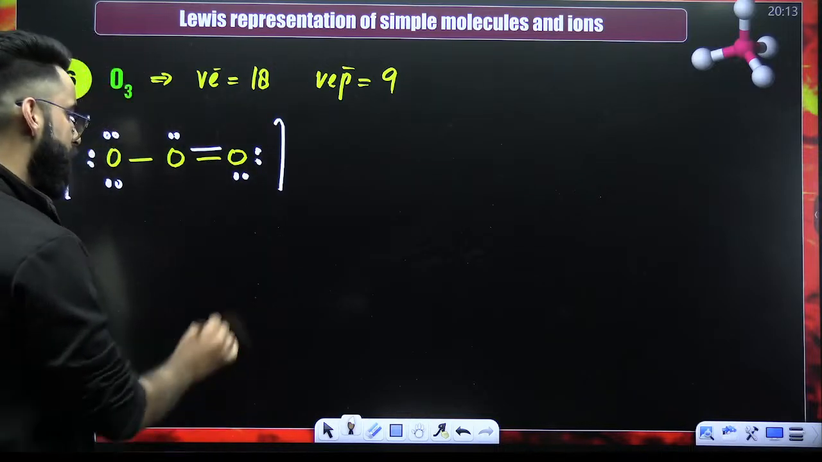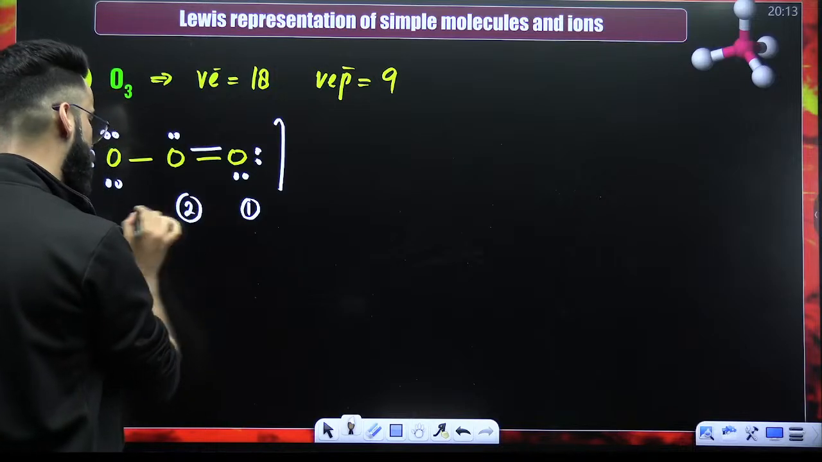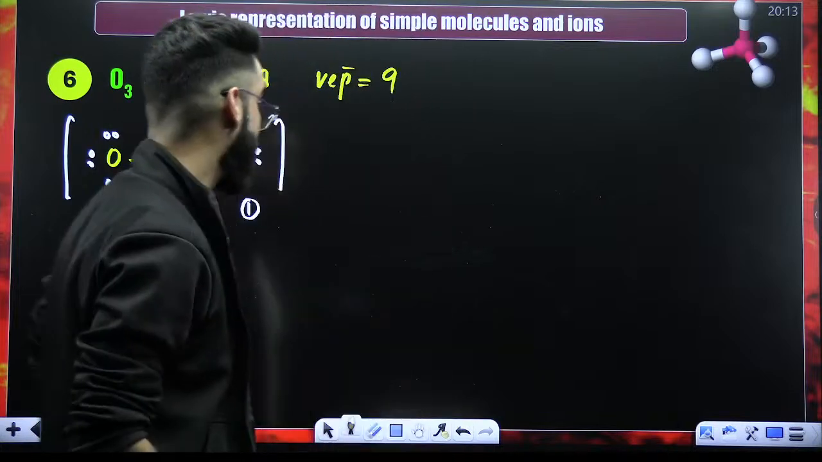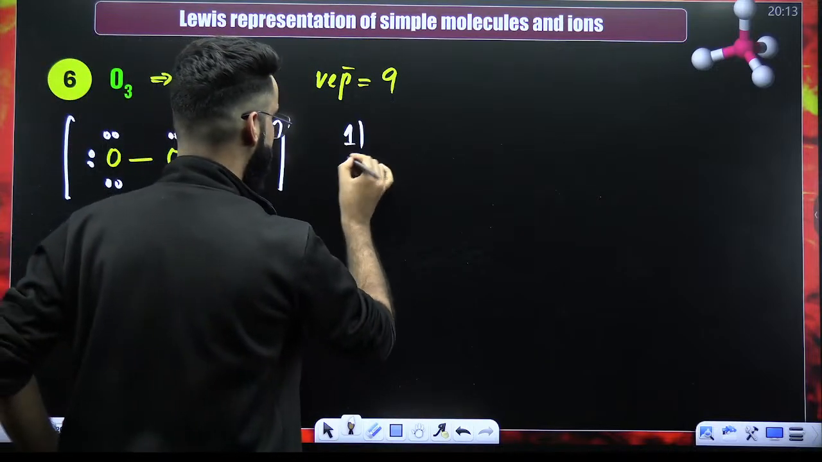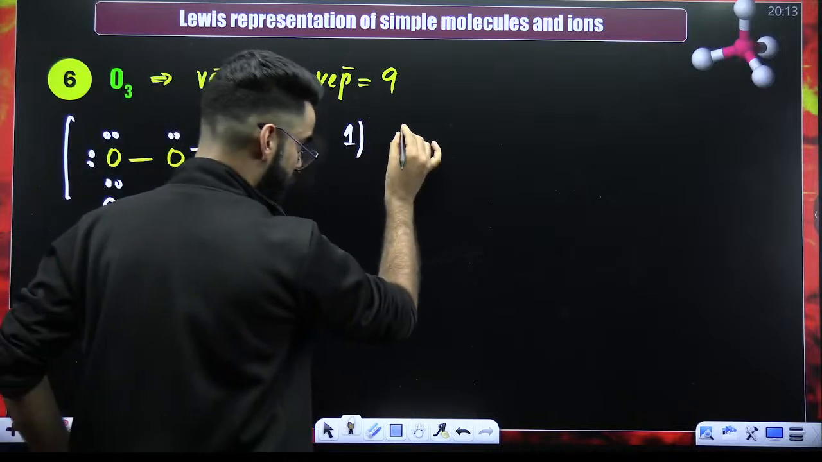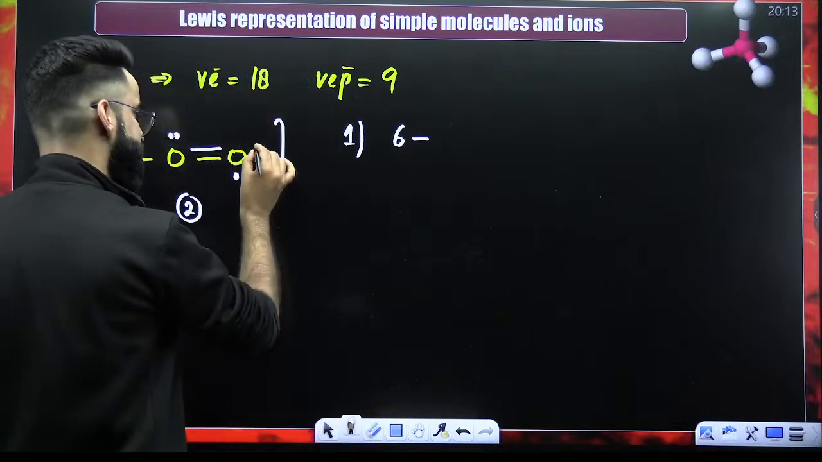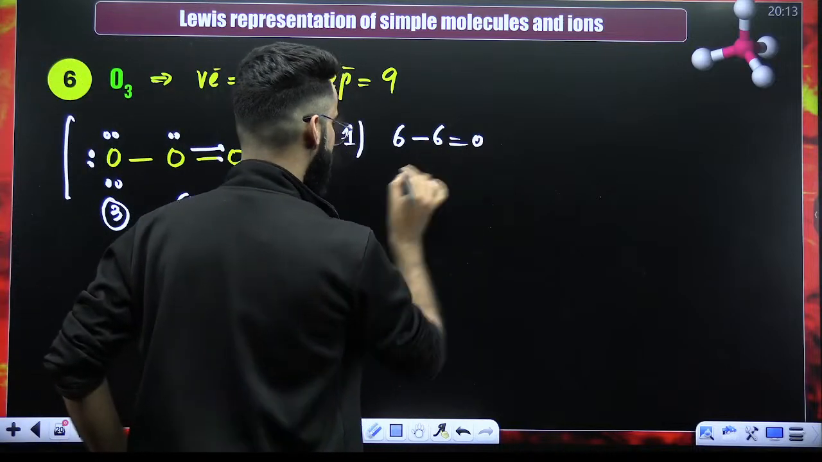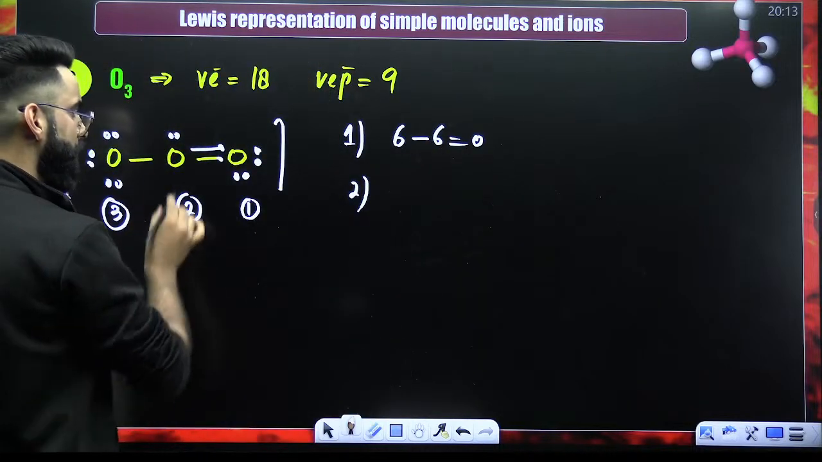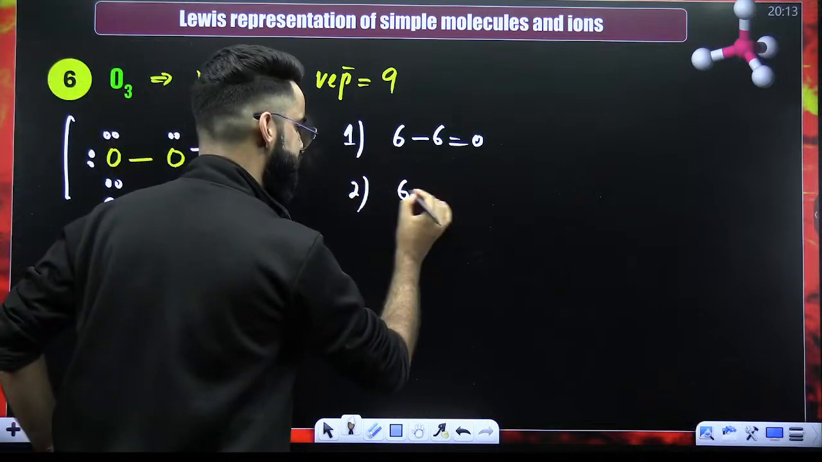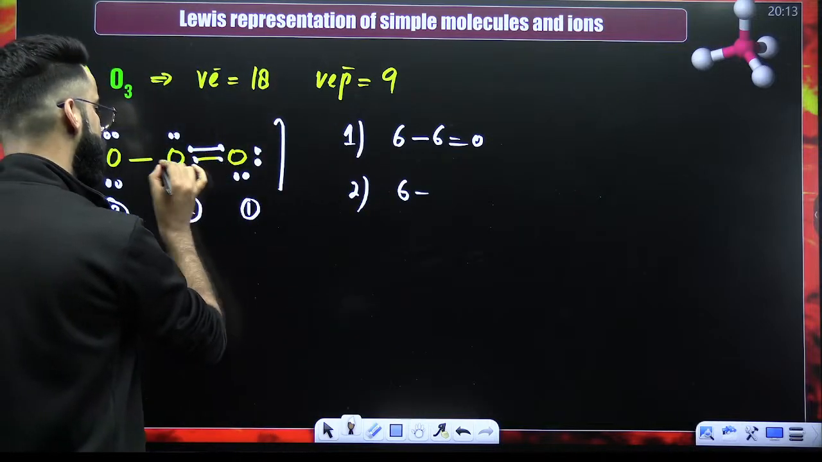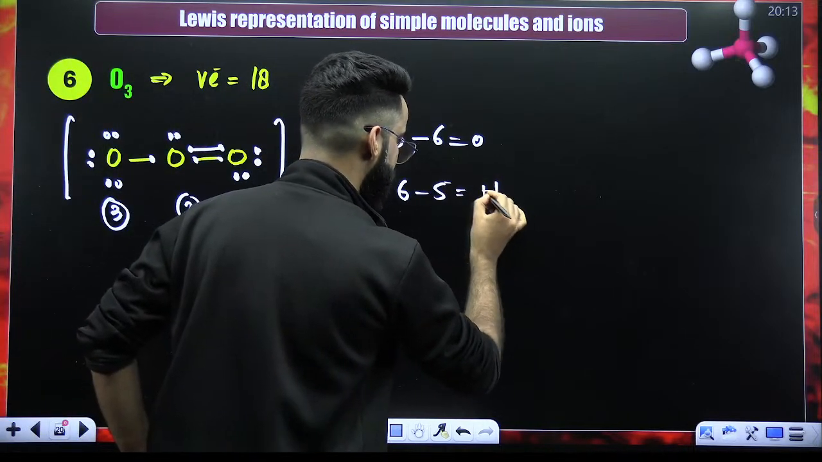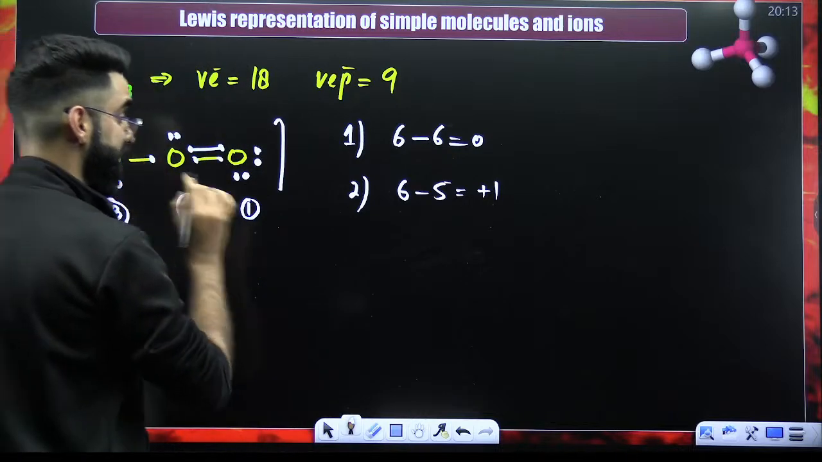Right? Now, call this atom 1, call this atom 2, call this atom 3. It is high time to calculate the formal charge on these atoms now. Atom 1, oxygen, non-bonded state 6, minus bonded state 1, 2, 3, 4, 5, 6. So 6 minus 6 is 0. Atom 2, oxygen, non-bonded state 6, bonded state 1, 2, 3, 4 and 5. 6 minus 5 comes out to be plus 1. So formal charge on this oxygen is plus 1 technically.